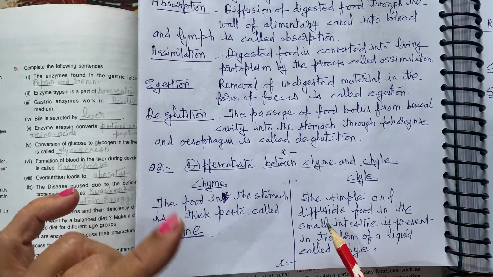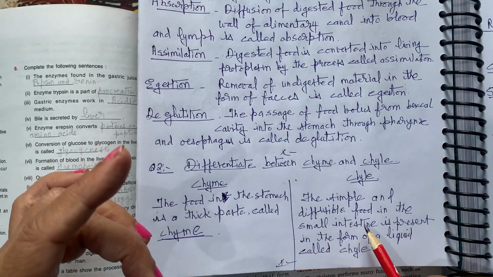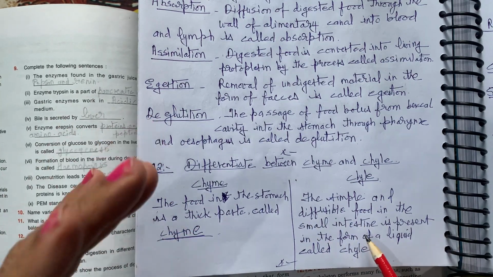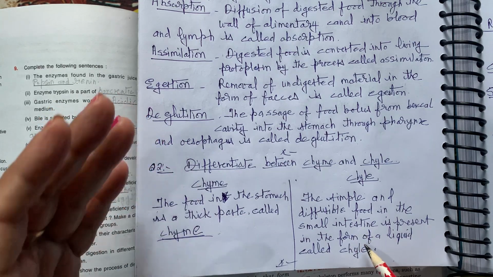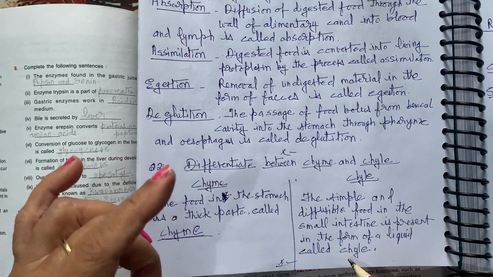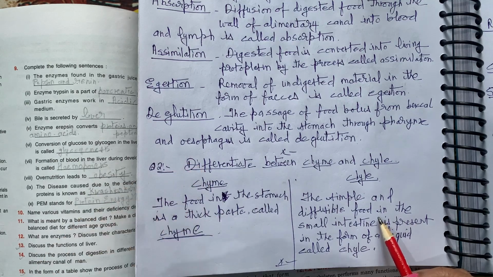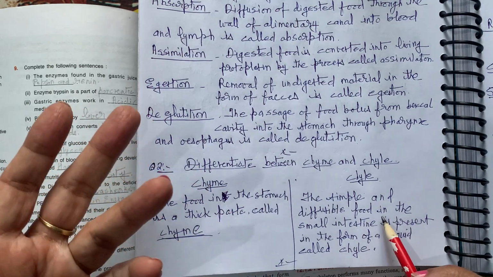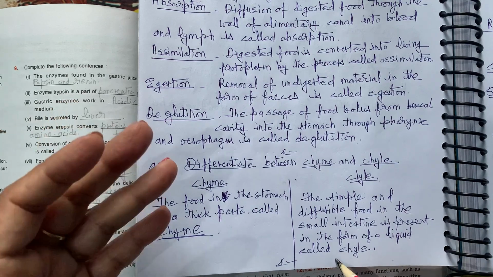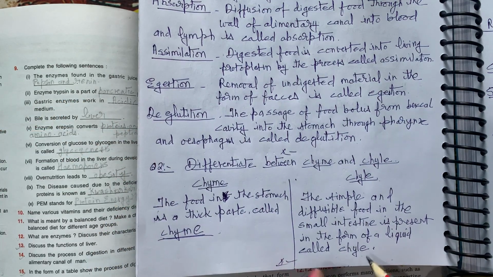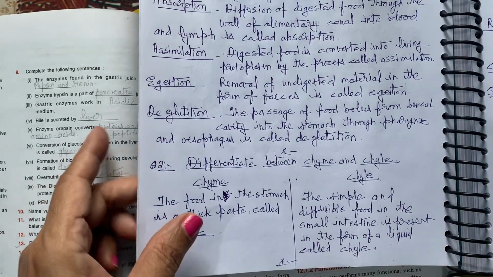Means the food present in the stomach as paste is called chyme, and the food present in the small intestine in liquid form, so that the inner wall linings are able to absorb it, is called chyle. The diffusible food which can be absorbed by diffusion in the small intestine is present in the form of a liquid, and that liquid is called chyle. Chyme is a semi-solid, thick paste.